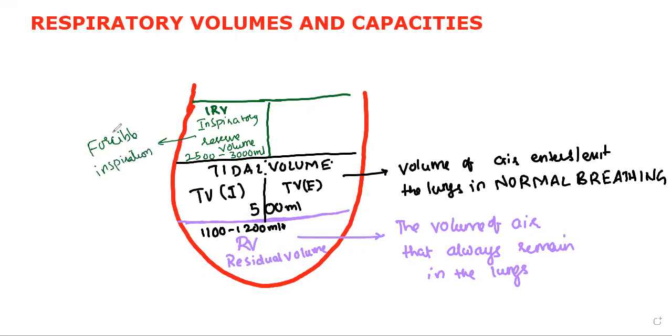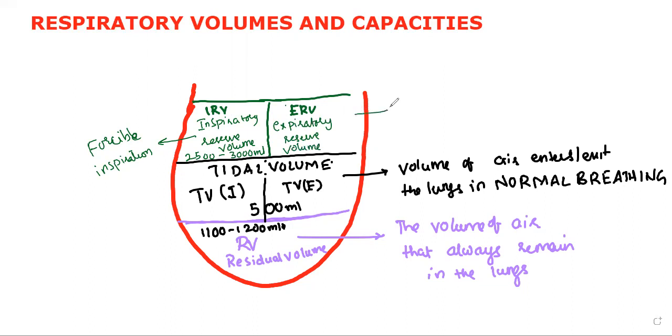Okay. Next, the volume of air that exits the lungs by forcible expiration. What do we call it? Expiratory reserve volume. You should remember it as forcible expiration.